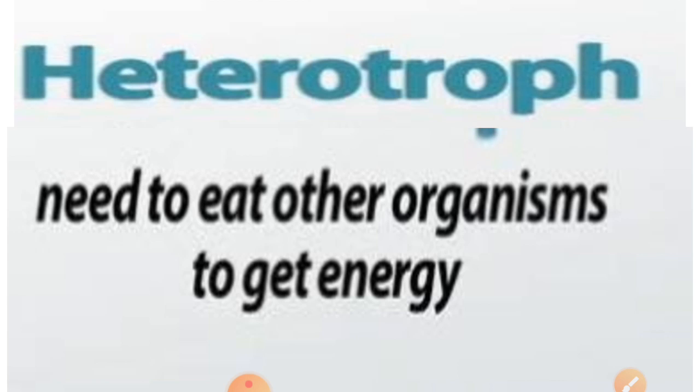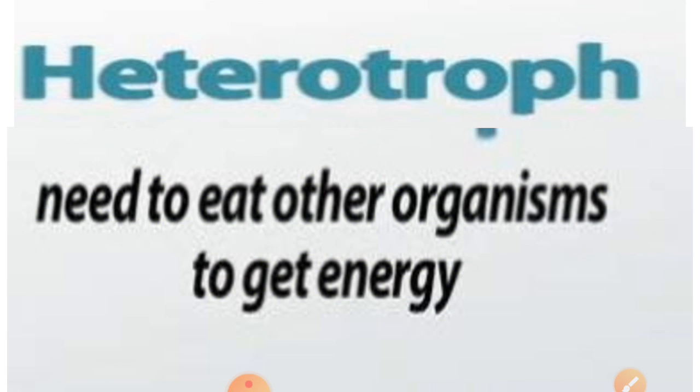Now second is heterotroph. What is a heterotroph? Hetero means other, and troph means nourishment. So heterotrophs depend on others for food.